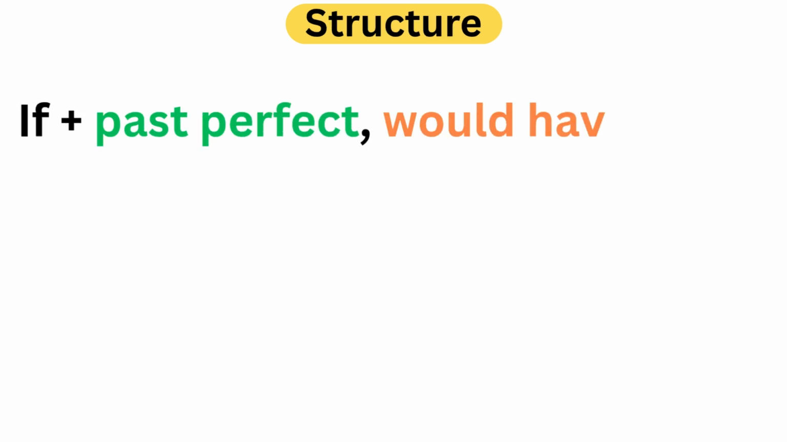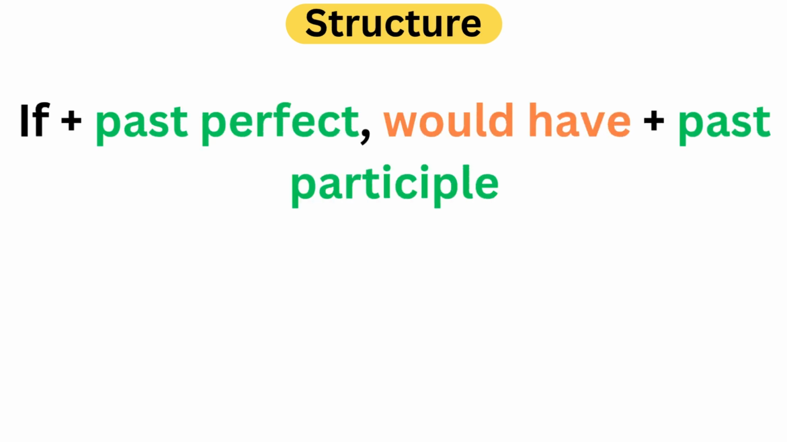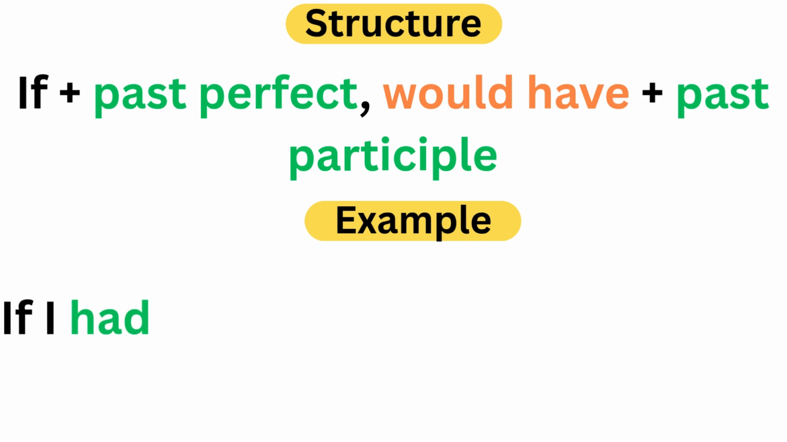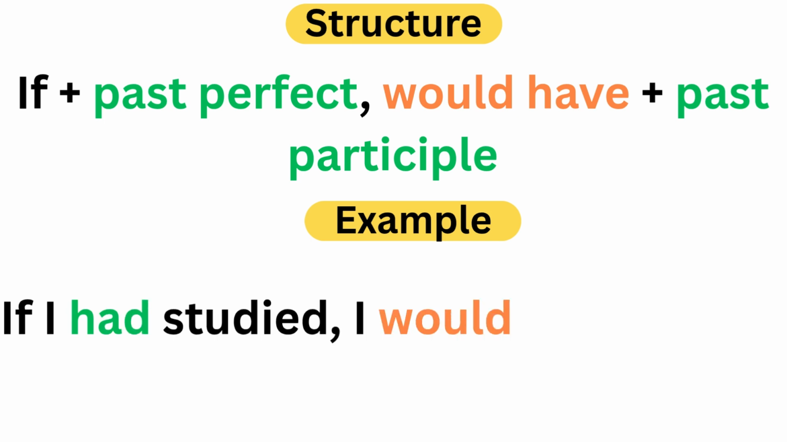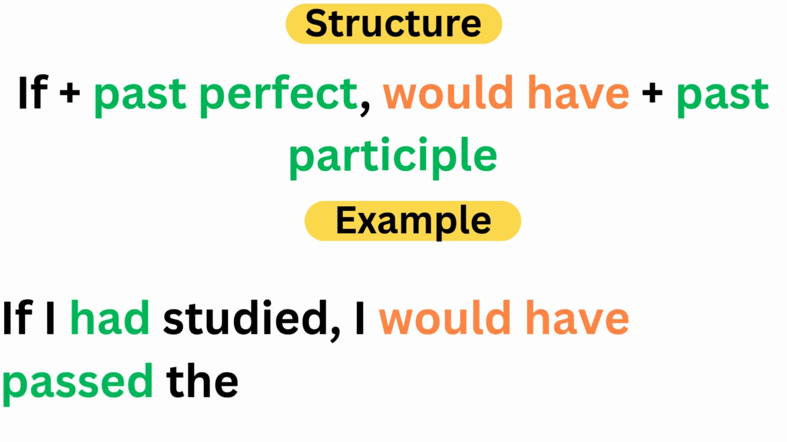Structure: if plus past perfect, would have plus past participle. Example: if I had studied, I would have passed the exam, but I didn't study, and I failed.